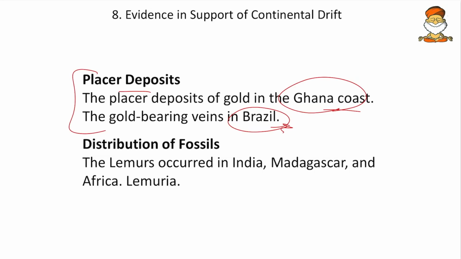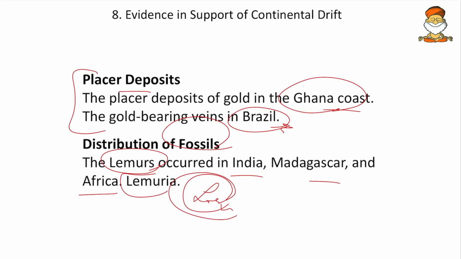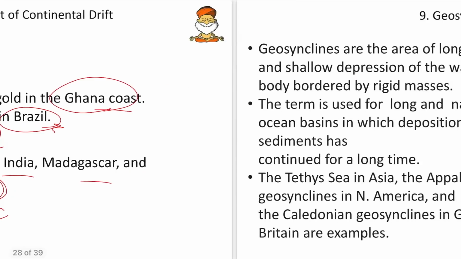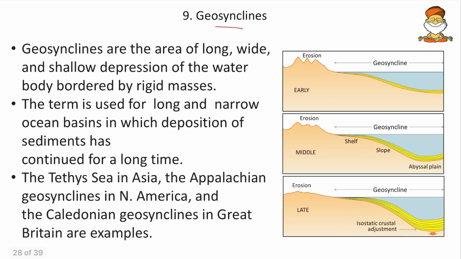And then the distribution of fossils, that is the lemurs. Lemurs are a kind of wildlife and they occurred in India, Madagascar and Africa. So thereby there existed a subcontinent called Lemuria where lemurs existed. So these are some of the evidences. So probably you can get a question like which of the following are evidence for the continental drift. So here we make sure that the Lemuria, then the placer deposits, all those we remember and we will opt the correct option. And then the geosynclines.